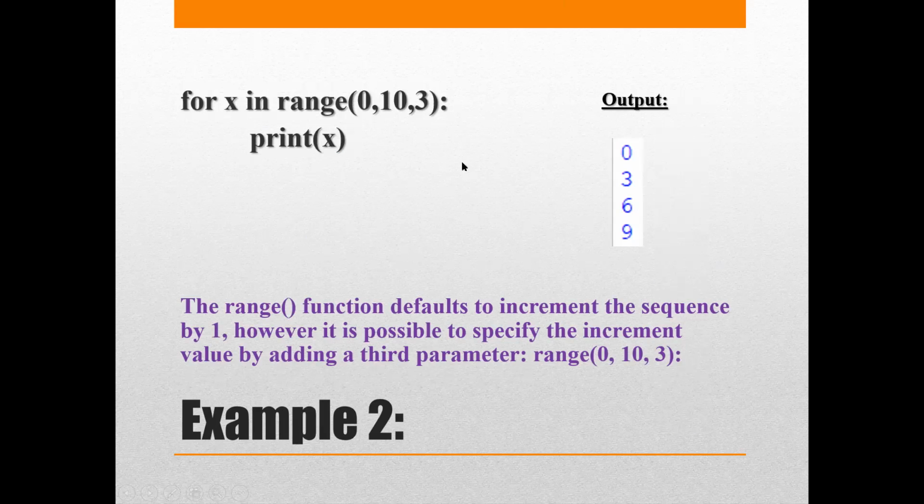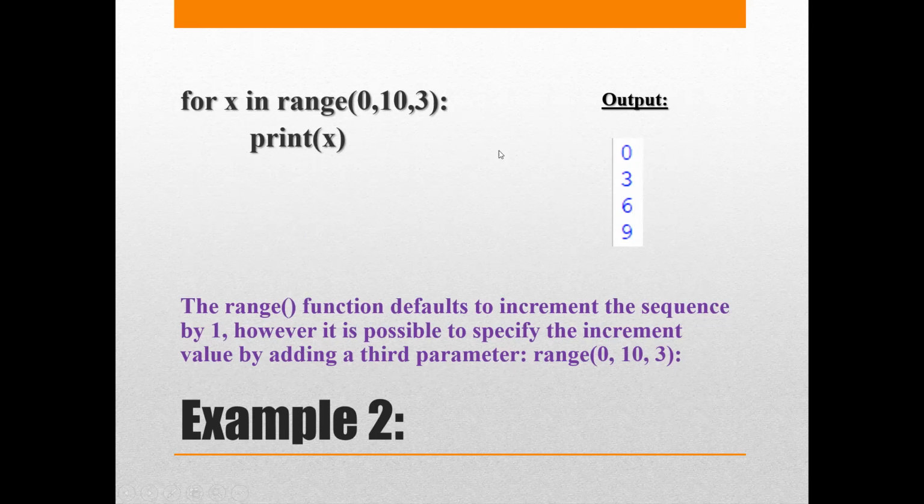Okay. Now here we see another example where I'm saying start from 0, go till 10, increment by 3 every time. And these numbers are generated with the help of the range function and one by one stored in X. And in the loop body, I'm printing the value of X. So the first value being generated is 0. 0 plus 3, 3. Yes, the next value is 3. You can see here in the output.